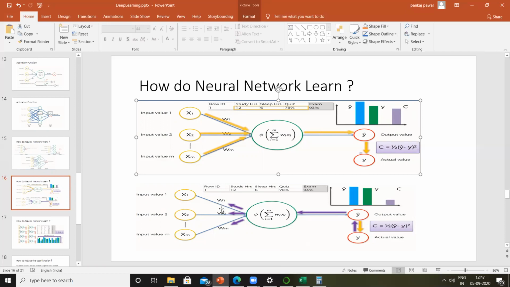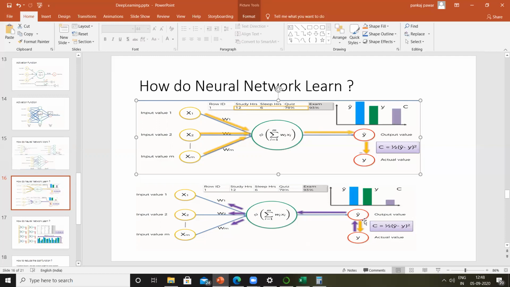Initially each of them had equal weightages. So now these weightages will get changed. Let's say this will become 0.3, this will become, let's say, 0.2, and this will become say 0.5, right? So we are adjusting these weightages now. In the beginning, we gave them equal weightages, let's say 0.33, 0.33, 0.33. And now we are changing them to 0.3, 0.2, and 0.5, right? Now using these new weightages, again we'll recalculate the output y, that is y cap.